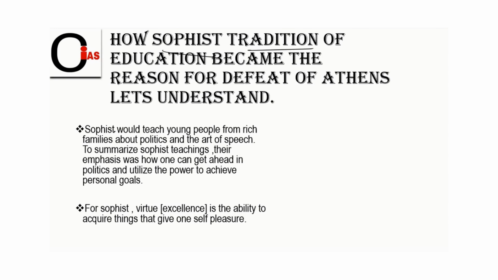Of education became the reasons for defeat of Athens. The main reason was the education system in Athens. See, friends, sophist is nothing but, as we have seen previously, sophist education was totally based on self-interest. Sophists would teach young people from rich families about politics and the art of speech.